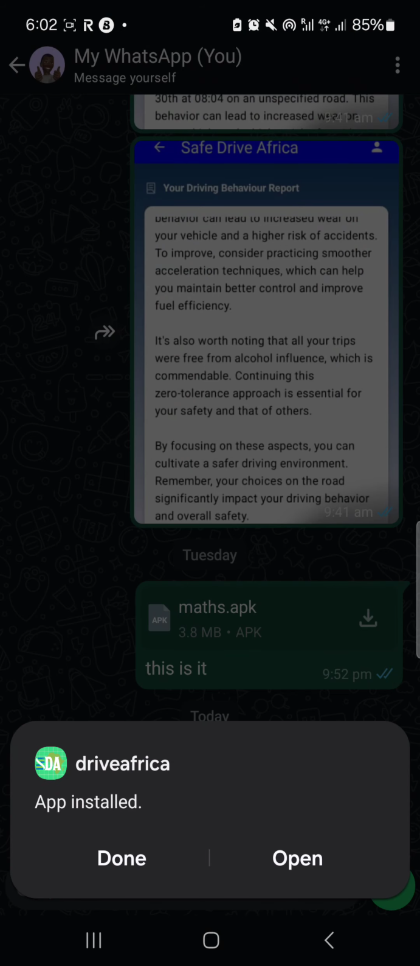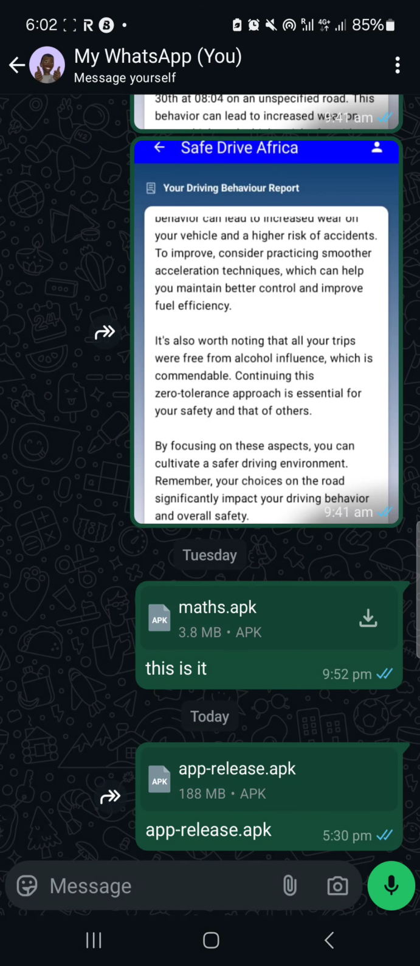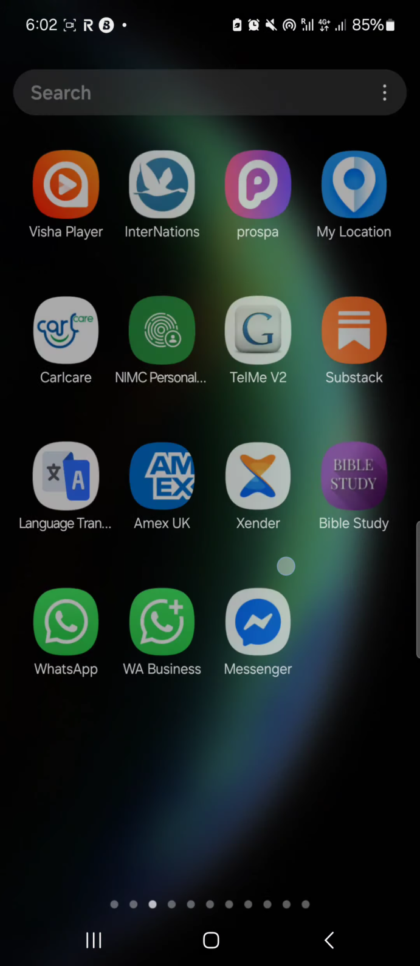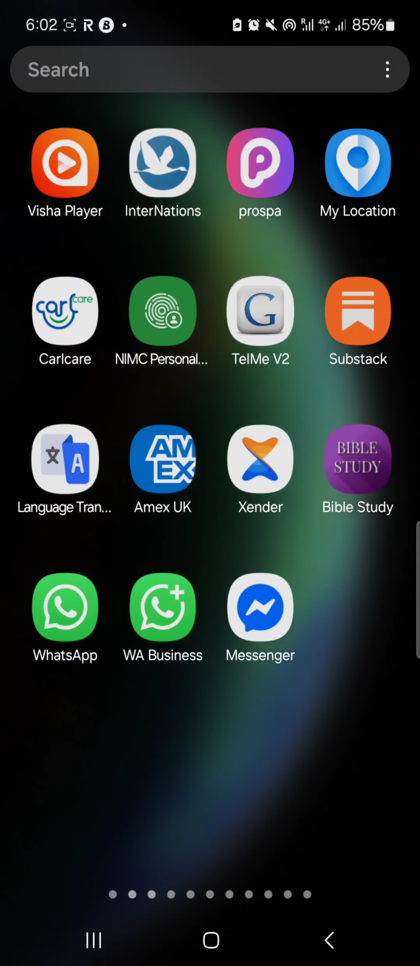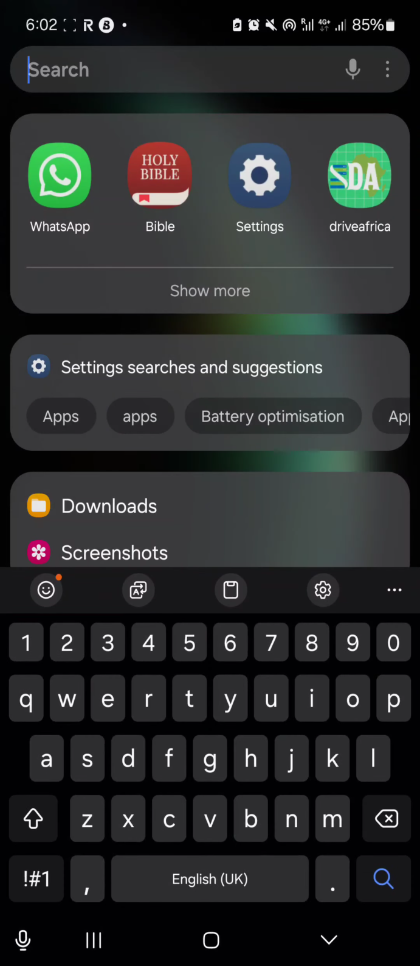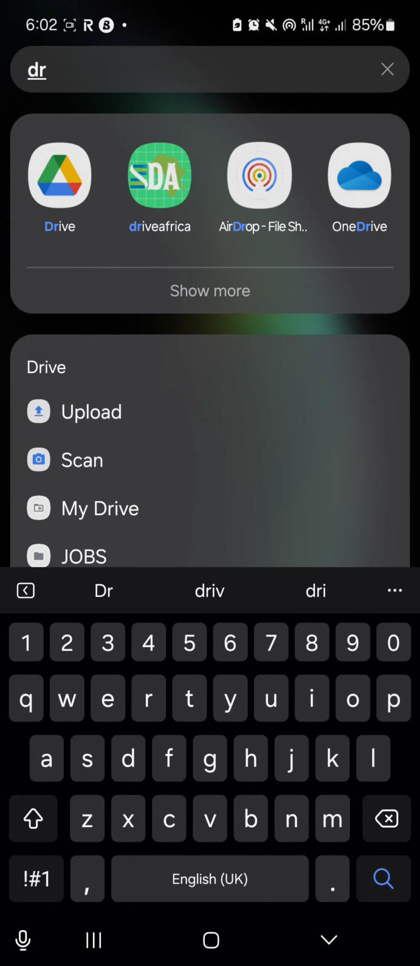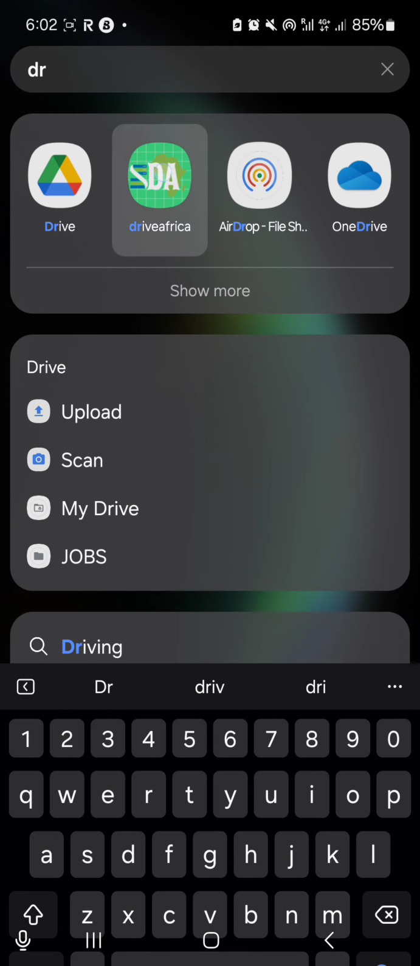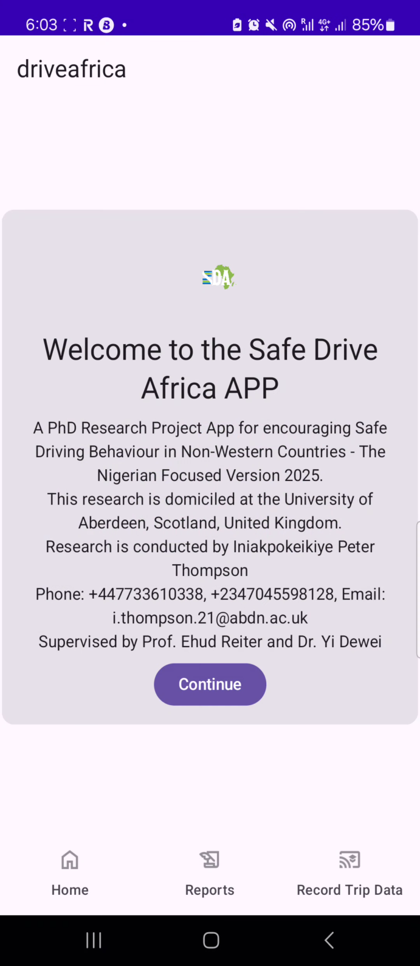Okay, so it has finished installation, so you can go on right away and click open. But if you don't want to check it out immediately, you can just click done and then go to your screen where you will see it. I think if I search it, that's Drive Africa. It's already up there. So I tap on it and that launches it.